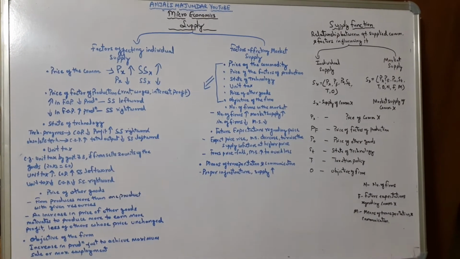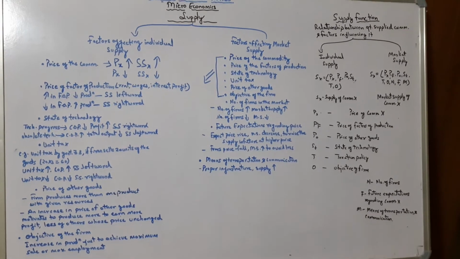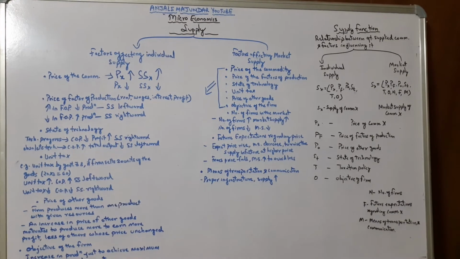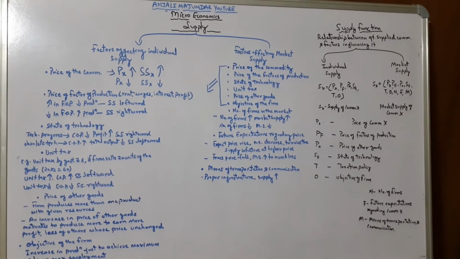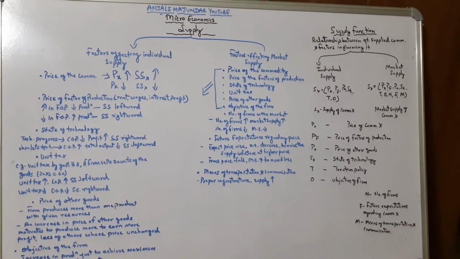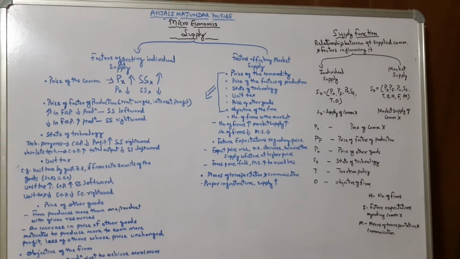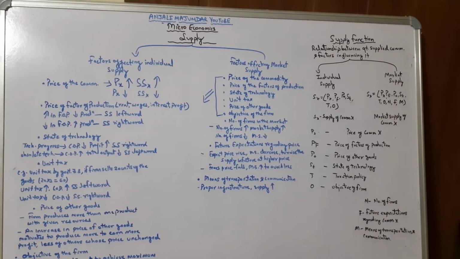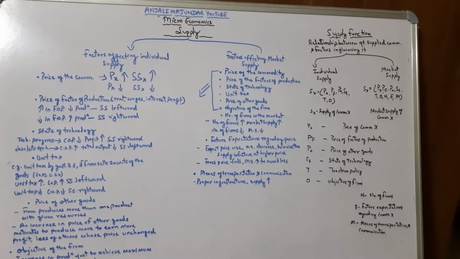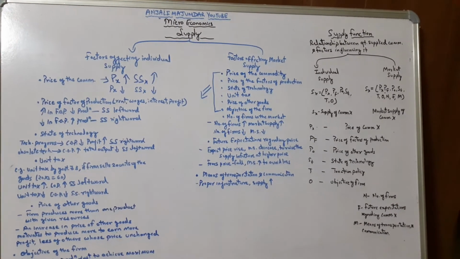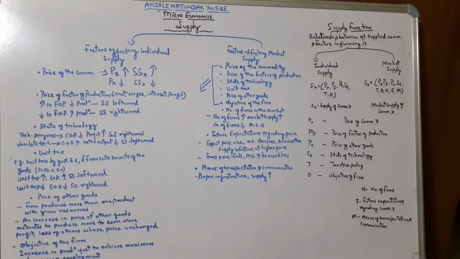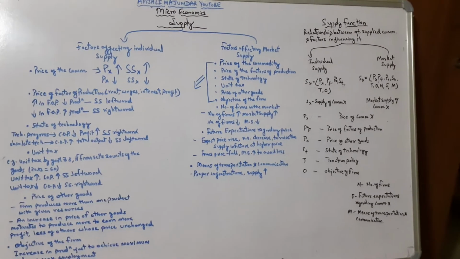I'll give you one more example to clarify this concept. Take an example. A seller has a stock of, say, 50 tons of sugar in the godown. Now if the seller is willing to sell 30 tons at the rate of, say, 40 rupees per kg, okay, so he is selling 30 tons at the rate of 40 rupees per kg. So here the supply is 30 tons, right, which is a part of the stock, and we had maintained the stock of 50 tons.